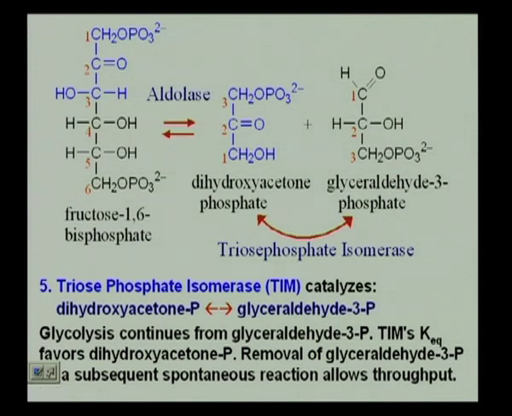I will repeat that once more. We have the enzyme triose phosphate isomerase. Its equilibrium constant is such that it favors dihydroxyacetone phosphate. When you have an equilibrium, it either shifts to the left or the right, to the reactants or the products. In this case, dihydroxyacetone phosphate is preferred based on its equilibrium constant. But the process of glycolysis will only continue with glyceraldehyde 3-phosphate. So, what has to be done? Your equilibrium has to be shifted to the right.